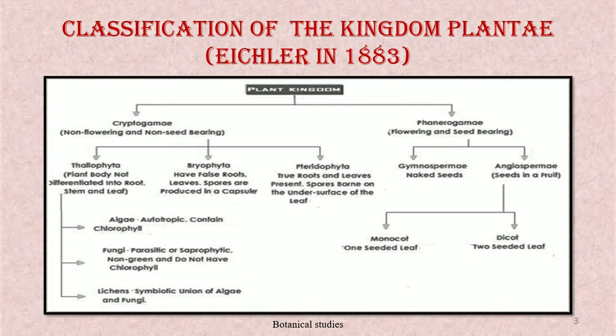Examples of monocotyledonous plants are maize, rice, wheat, etc. And dicotyledonous means the plants with seed having two cotyledons. Examples are Bengal gram, garden peas, etc. It may be of interest to note that more than 340,000 plants have been identified, described, and named by botanists. Out of that, approximately 110,000 are thallophytes, 20,000 are bryophytes, 10,000 are pteridophytes, and nearly 2 lakh plants are spermatophytes, including both gymnosperms and angiosperms.